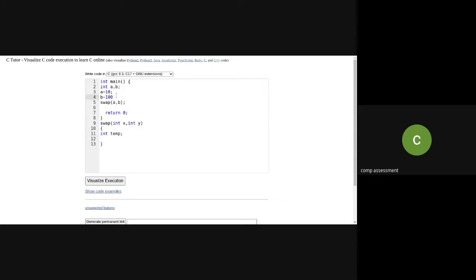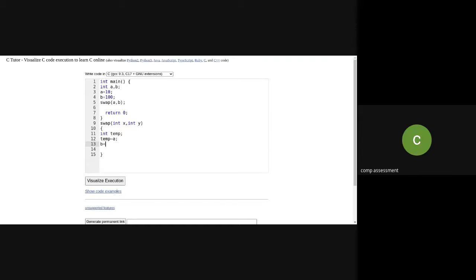Okay, thank you. In temp, then temp is equal to what am I supposed to do? Temp is equal to a.